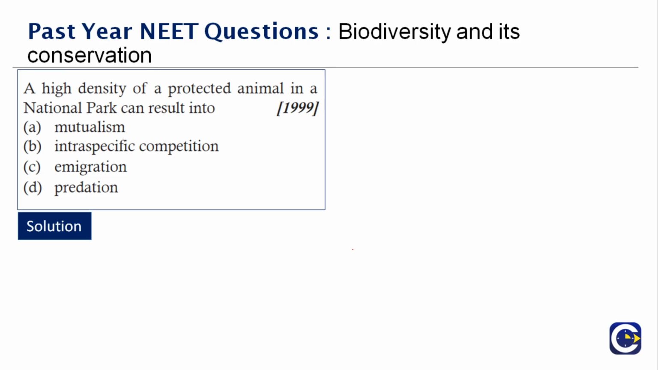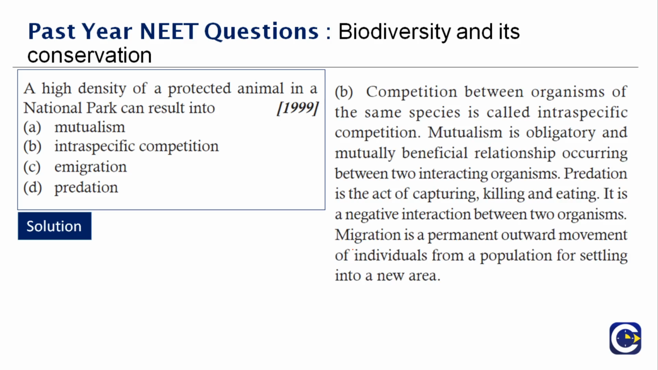Competition between organisms of the same species is called intra-specific. Mutualism is the obligatory and mutually beneficial relationship occurring between two interacting organisms. In predation, one will be affected and one will benefit. While migration, it is understood they move from one place to another. Therefore, a high density of protected animals in a national park can result in intra-specific competition. There might be a competition between them which can lead to extinction also. Therefore, the right answer is option B.